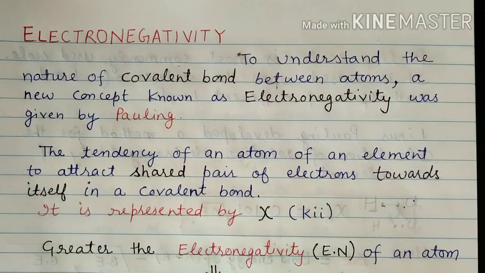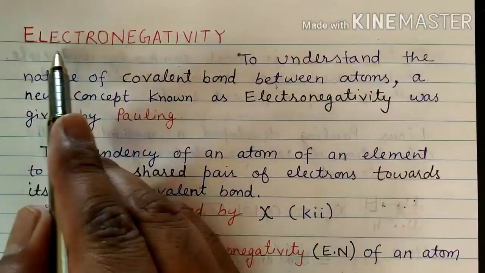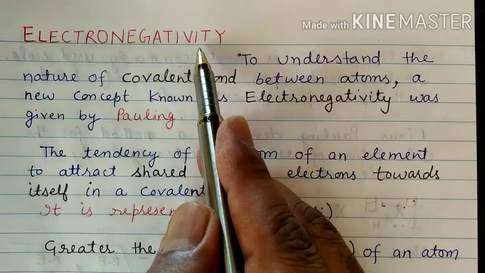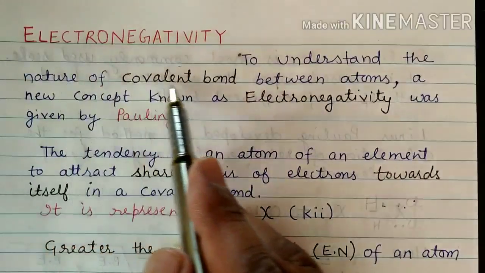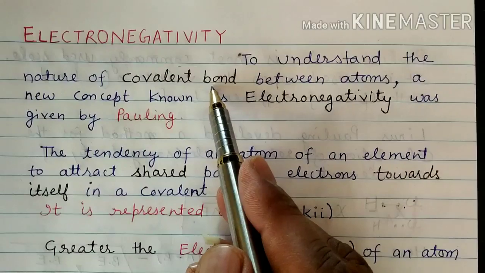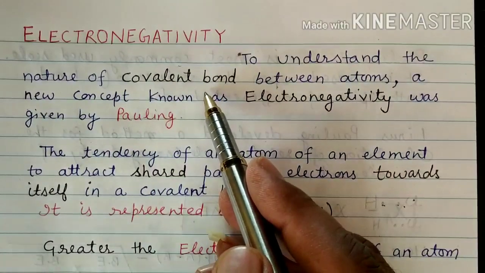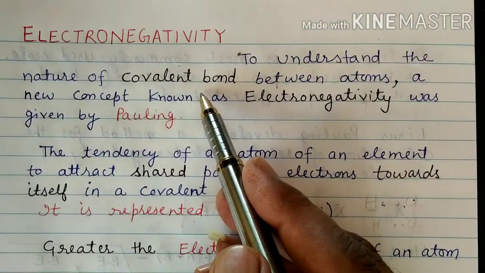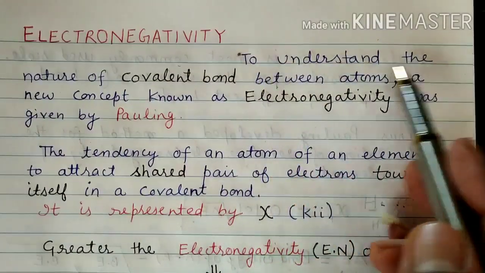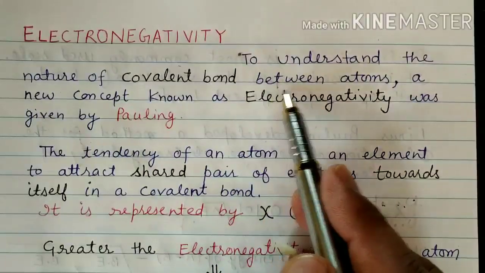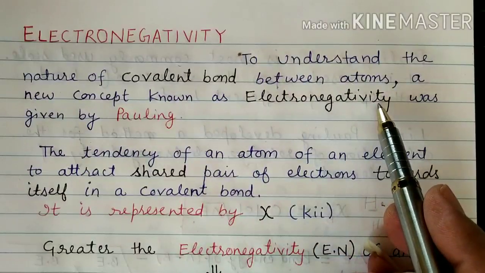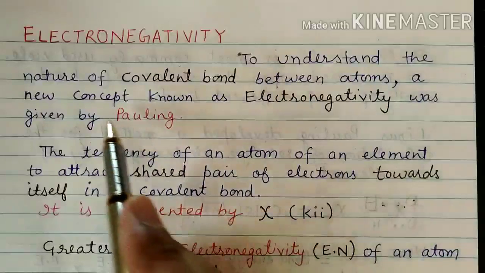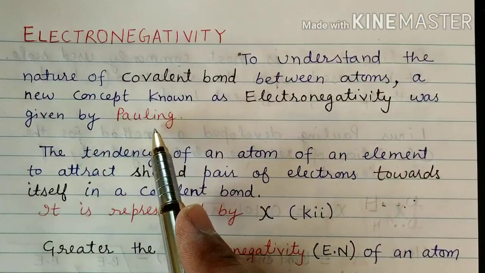Hello students, today we shall discuss the term electronegativity. To understand the nature of covalent bond, which is formed by the mutual sharing of electrons between two atoms, a new concept known as electronegativity was given by the scientist Pauling.